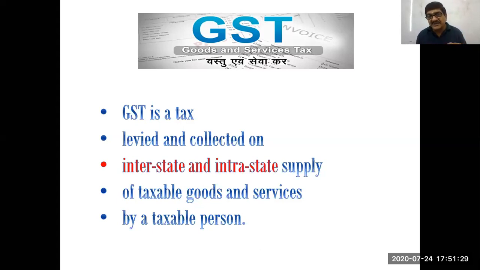And then what is taxable service? So unless a supply is of taxable goods and taxable services, tax cannot be charged. So charging tax is one part, but on what? Supply. Supply of what? Of taxable goods and taxable services. So what is the meaning of taxable goods and taxable services? That I'm going to explain to you.